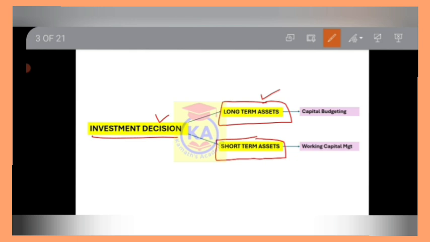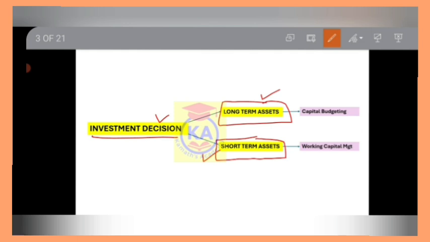And short-term assets are those assets which can be used only for a short period of time. Another word for long-term assets, we call it as fixed assets. Short-term assets, we call it as current assets also.